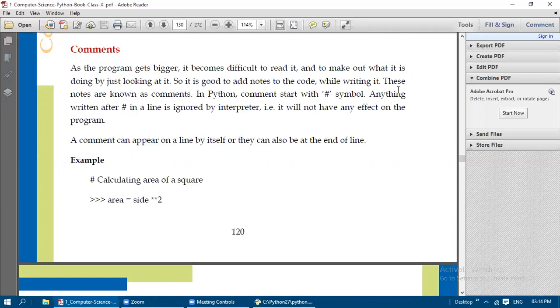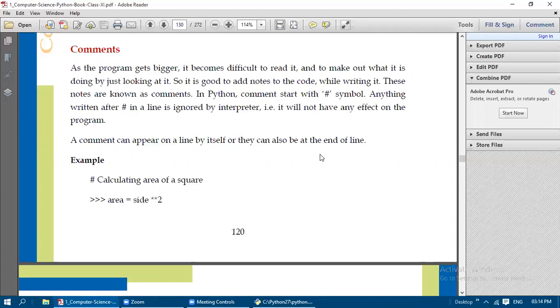In Python, comments always start with the hash symbol. Anything written after the hash in a line is ignored by the interpreter. So the Python interpreter will ignore the comment appearing after the hash symbol. That is, it will not have any effect on the program.